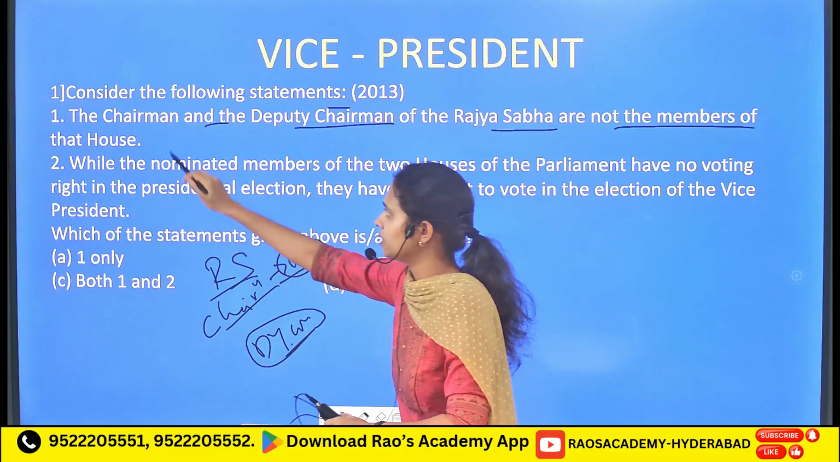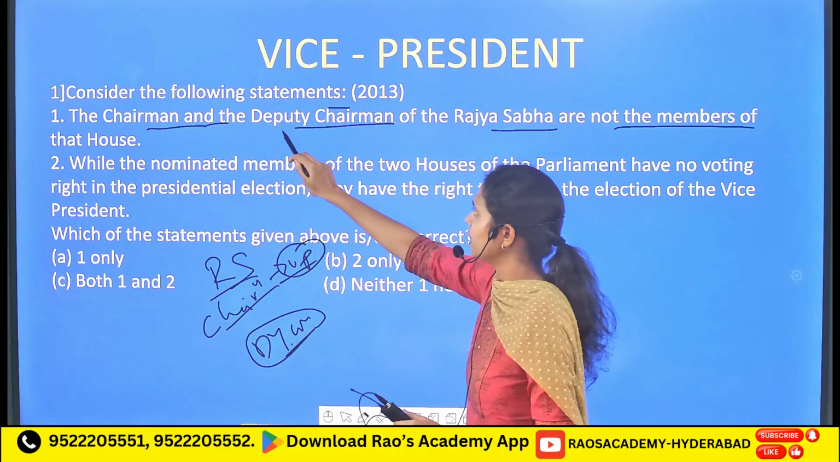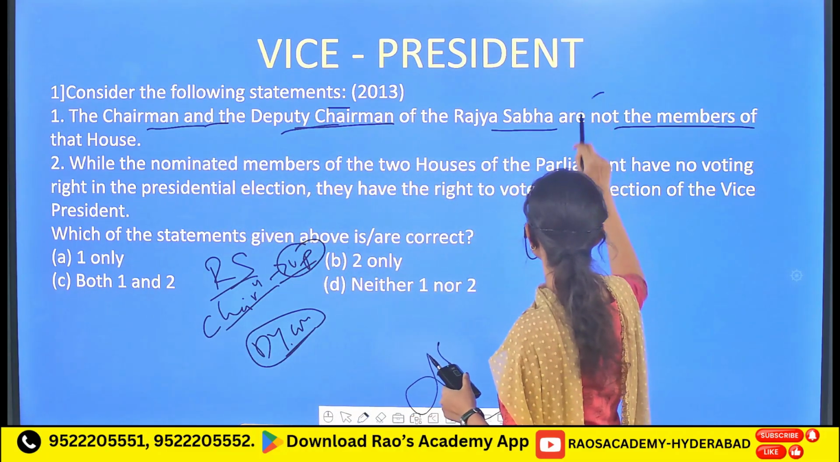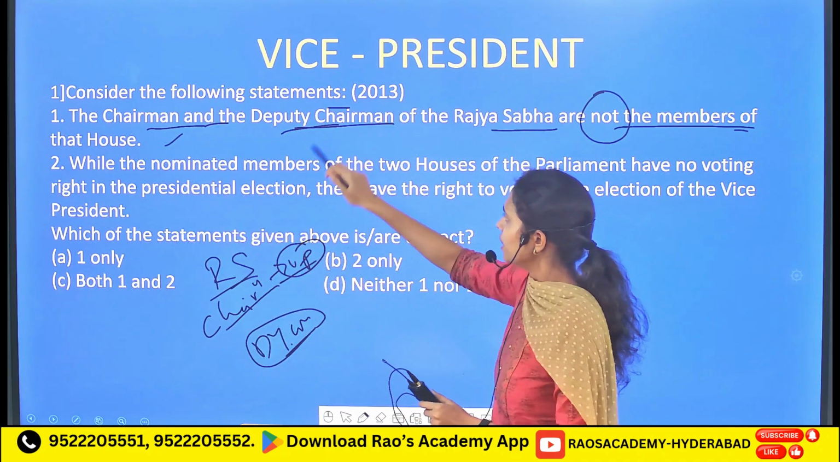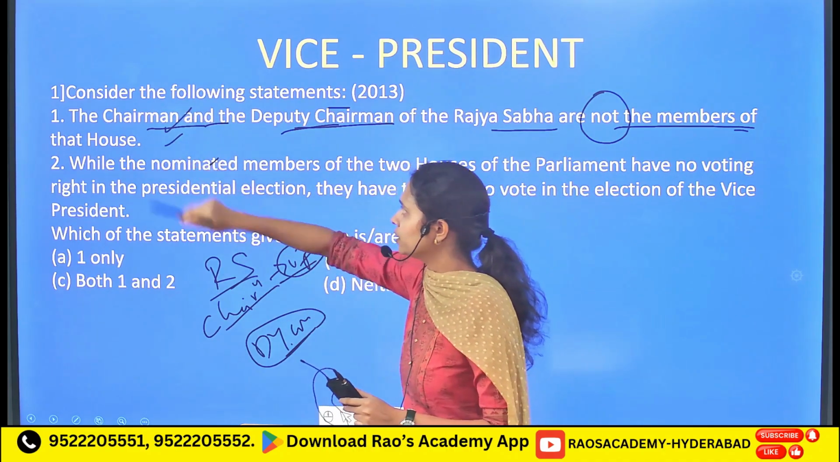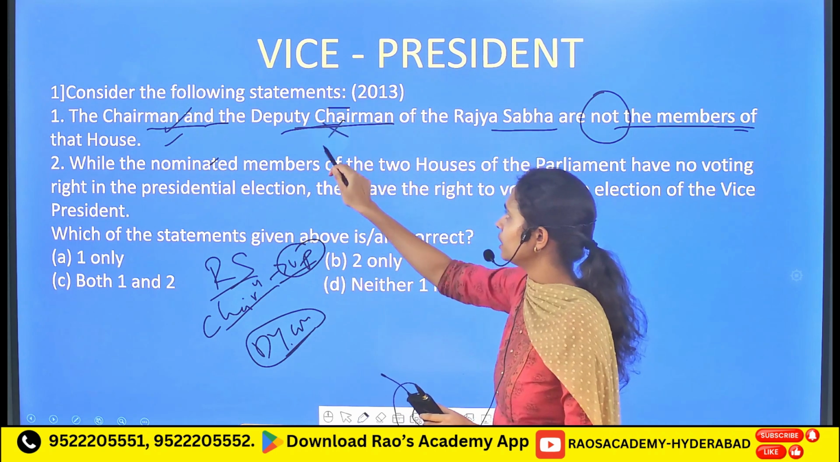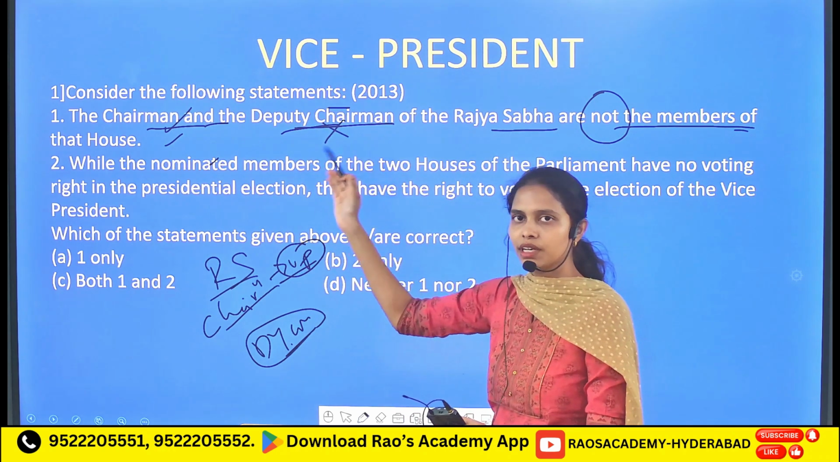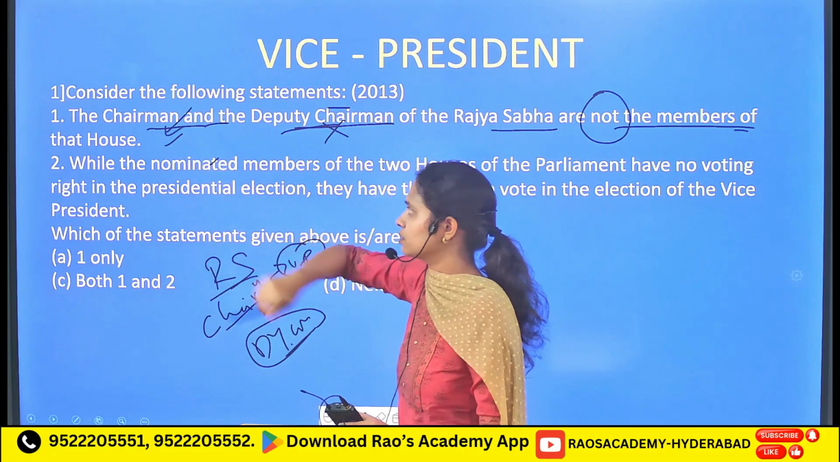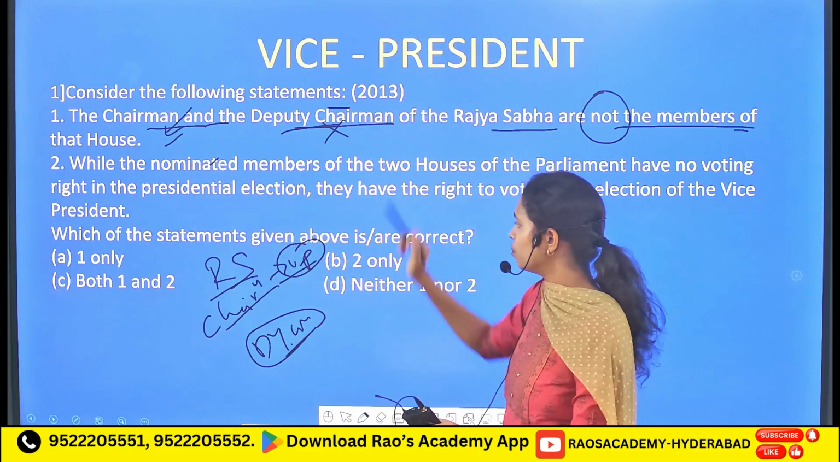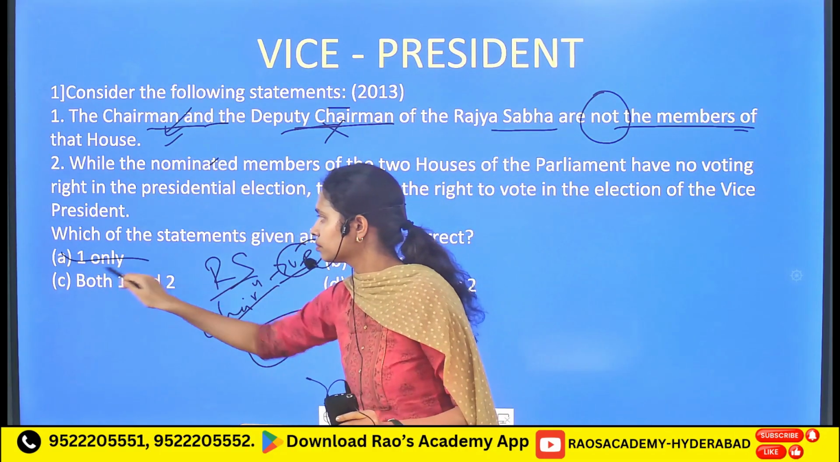Whereas it has been given here that the chairman and the deputy chairman of the Rajya Sabha are not members of that particular house. It is correct for the chairman, but it is incorrect for the deputy chairman, because the deputy chairman is one of the members of the Rajya Sabha, whereas the chairman is an ex officio person. So one is an incorrect statement.